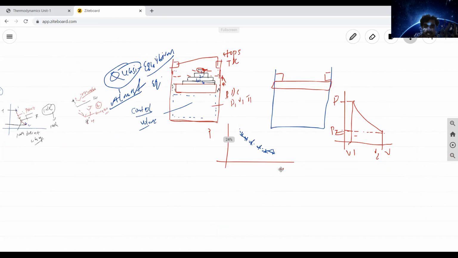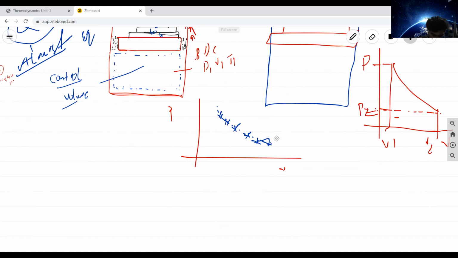So these are the important basic concepts in this particular course. To recall today's session, we discussed macroscopic and microscopic approaches, thermodynamic equilibrium, mechanical equilibrium and chemical equilibrium, state properties, process and quasi-equilibrium, and reversible and irreversible processes.